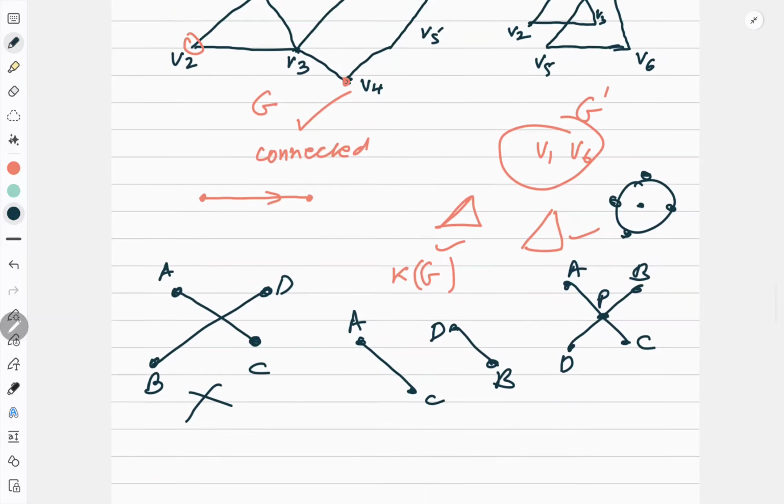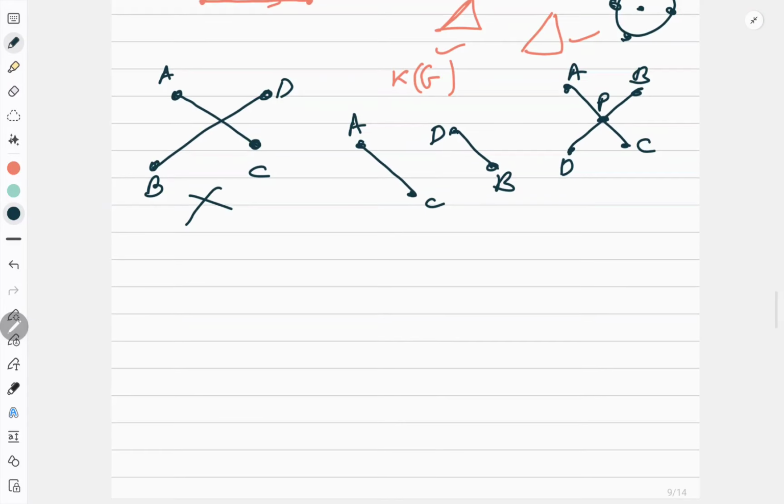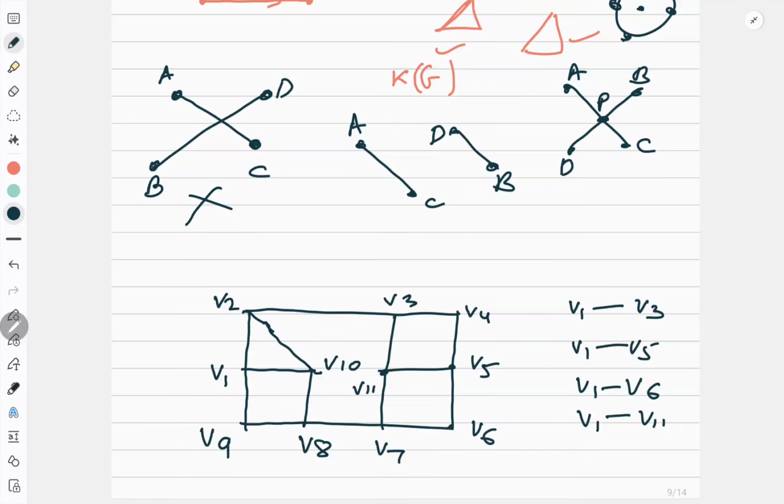Okay, I'll make one graph and you tell me the distance. Just give me 2 minutes. Now look at this example. Before starting this example, a very simple concept. I told you a graph is connected if there is a path between every pair of vertices.